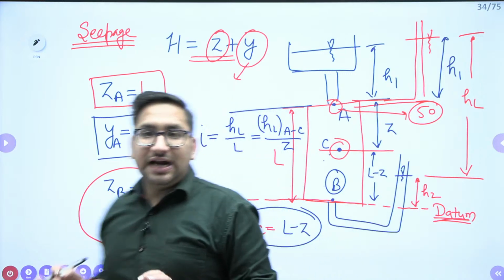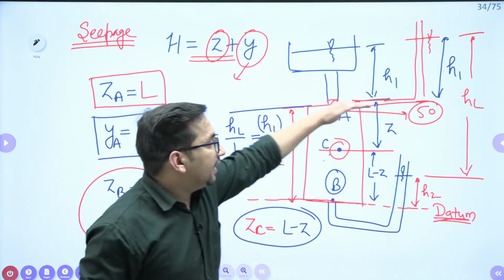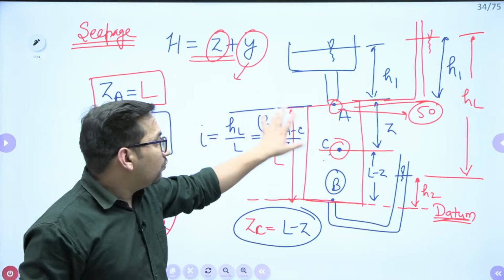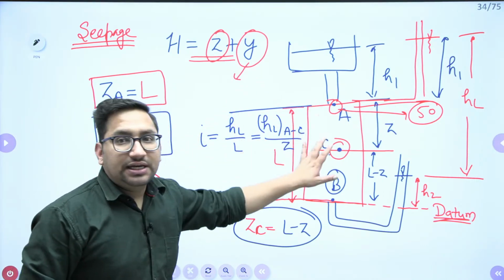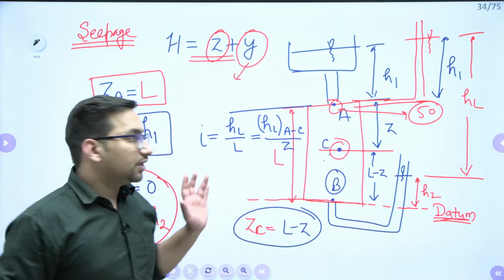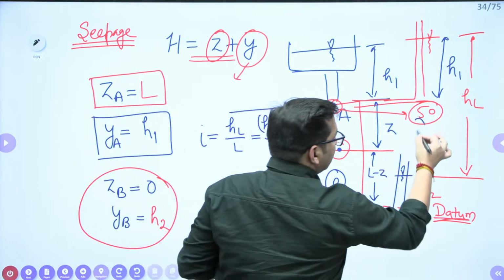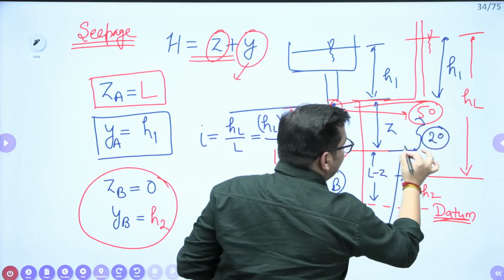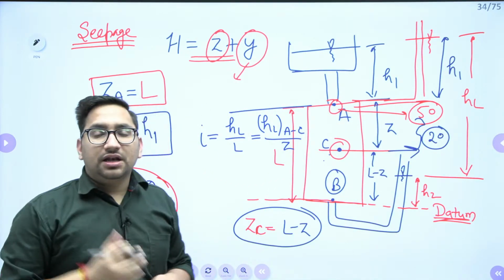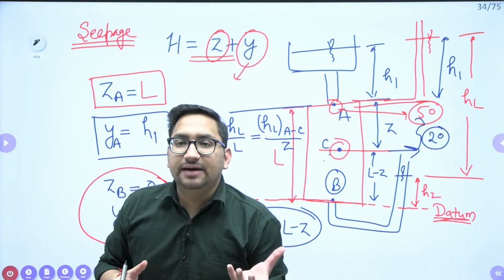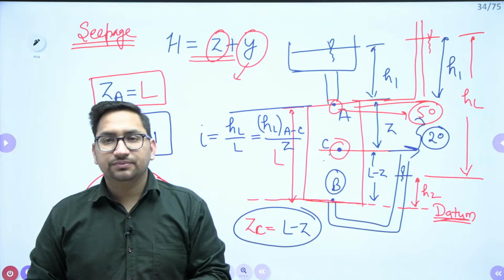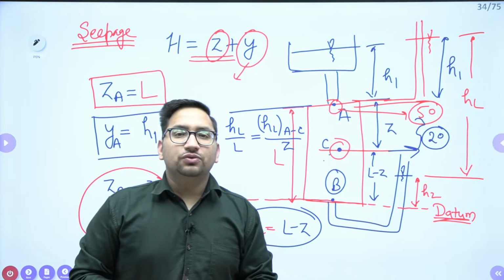I have given you that the total head at point A was 50. I know the head loss from A to C; let's suppose that value is 20. Now I am asking you, what will be the total head at point C? Just in terms of values, can you give me the value?